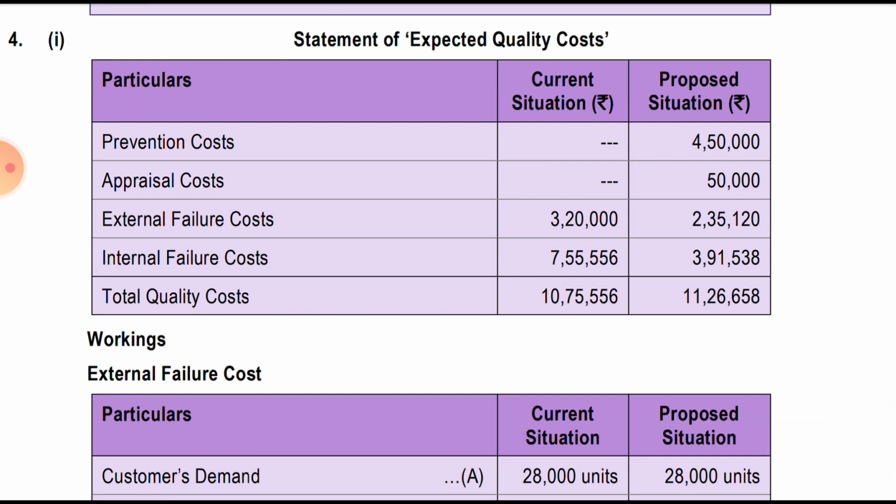Now if we see the entire cost after the proposal, it is greater by approximately 50,000. So from the financial point of view, we should not go for the proposal. But if we look at the long term, the proposal is beneficial, because when we deliver a faulty product to the customer, our reputation and image go down. So by incurring prevention and appraisal cost, we are reducing the external and internal failure, which is beneficial for the company in the long period.